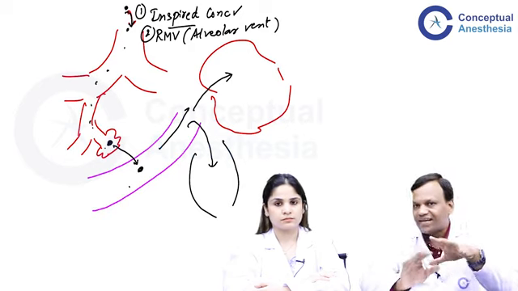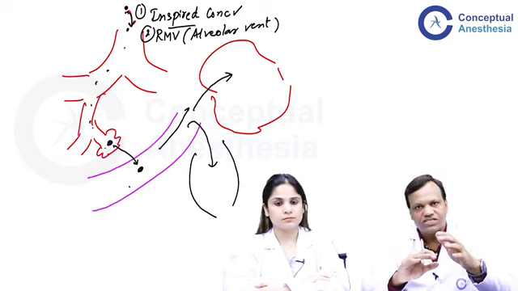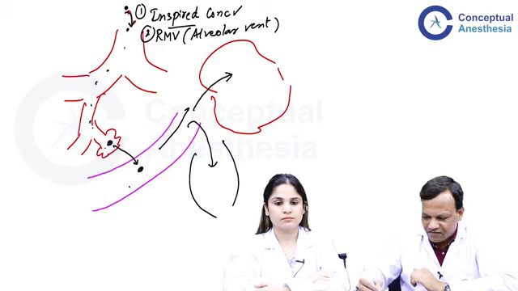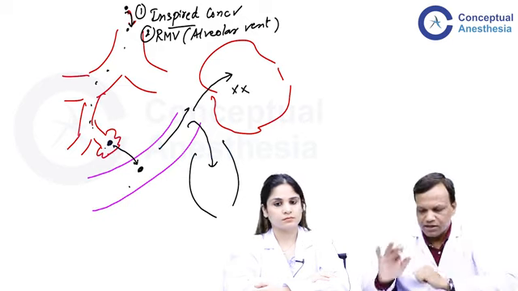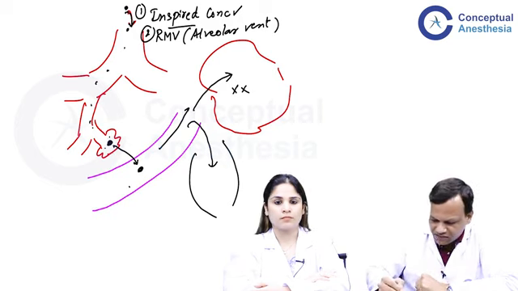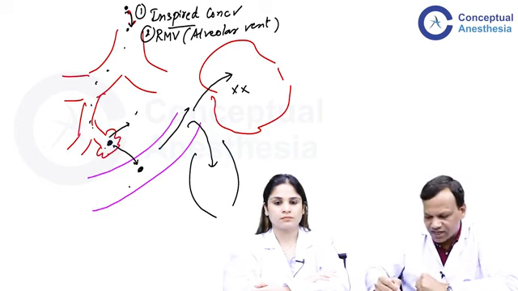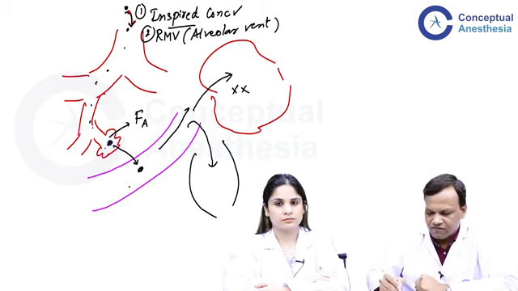So we need to maintain an equilibrium of the partial pressure of these anesthetic agents, and enough partial pressure should be generated in the brain to produce anesthesia. Okay, so for that, what is the partial pressure which is seen in the alveoli? We can say it is the fraction of the air containing the enough partial pressure. That means the fraction in the alveoli, whereas this is the fraction in the inspired air.